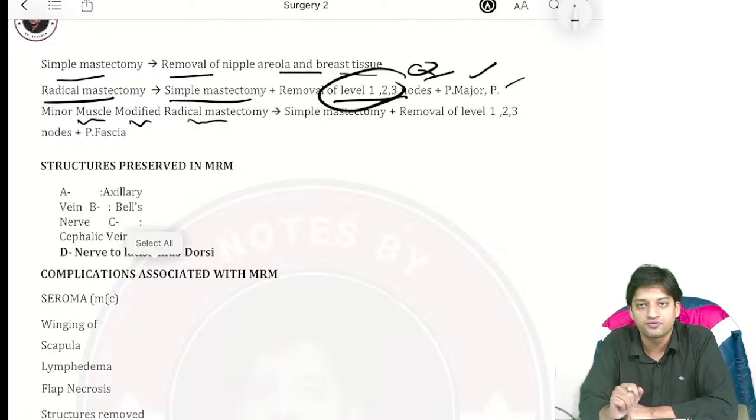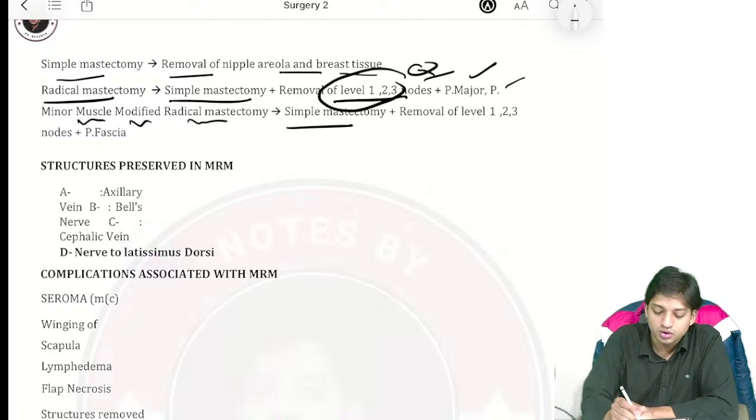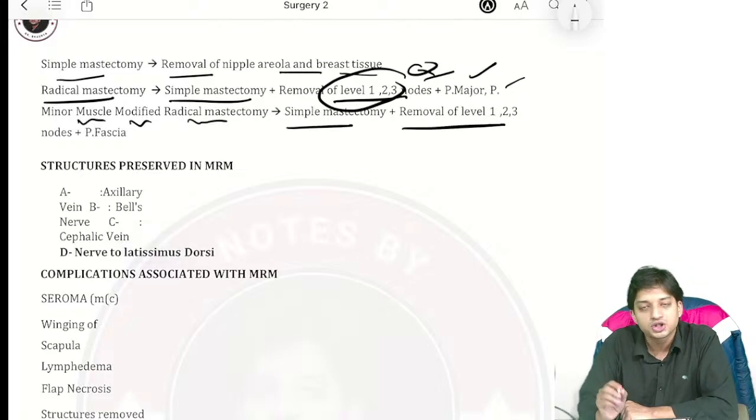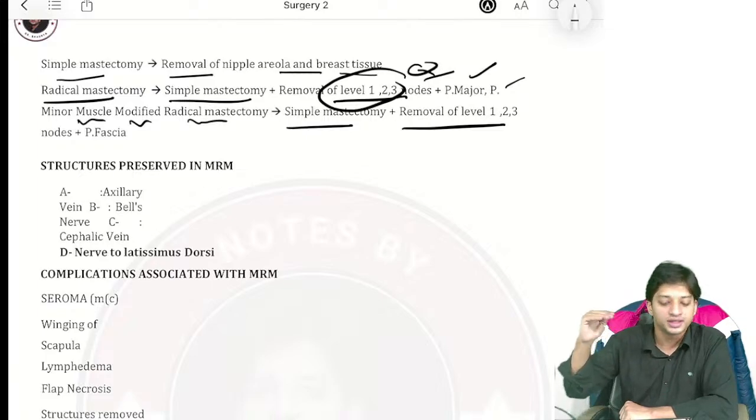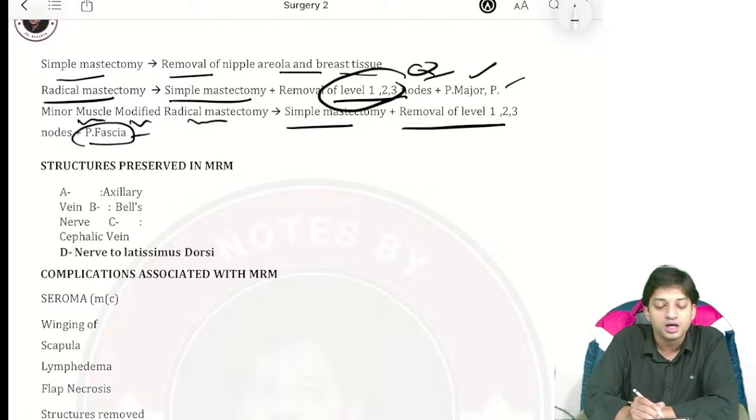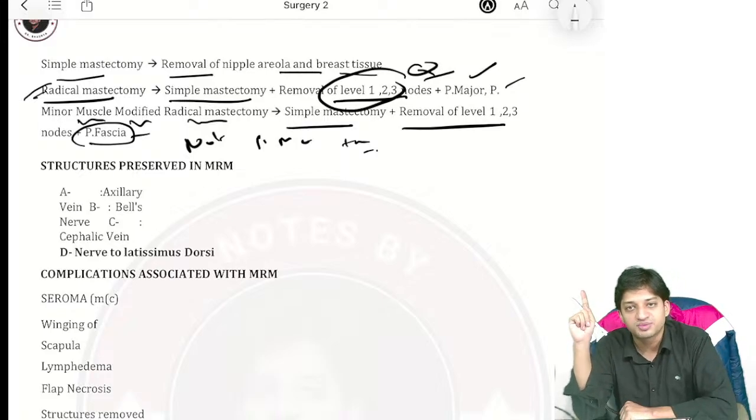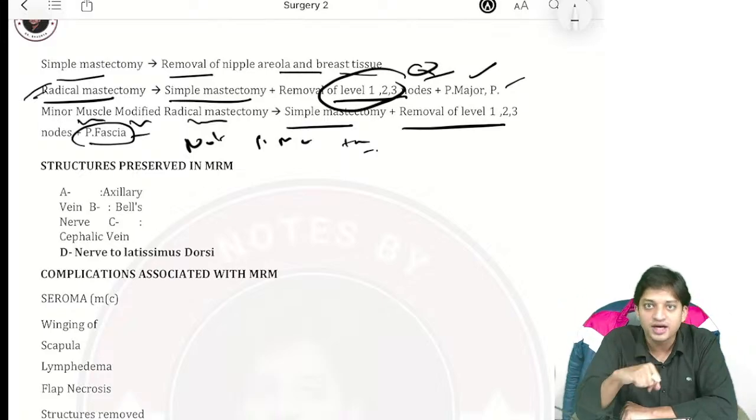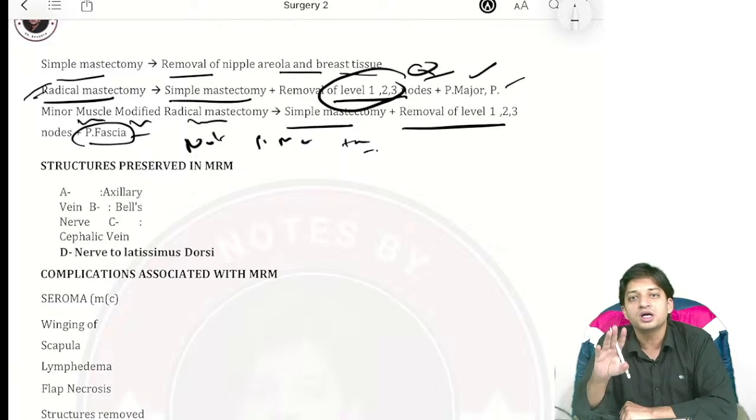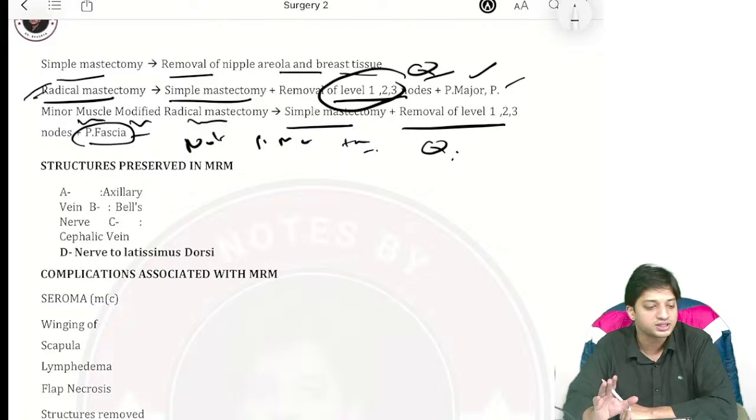They have asked you the difference. So what is the difference here? In modified radical mastectomy, you are not only doing simple mastectomy, plus you are removing the lymph nodes up to level 1, 2 and 3. Apart from that, you are removing the pectoralis fascia only, and not removing the pectoralis major and minor muscles. Okay? In radical mastectomy, you were removing the pectoralis major and minor muscles, whereas in modified radical mastectomy, you are just removing the pectoralis fascia. Important question point, the difference. I hope you can understand and remember.